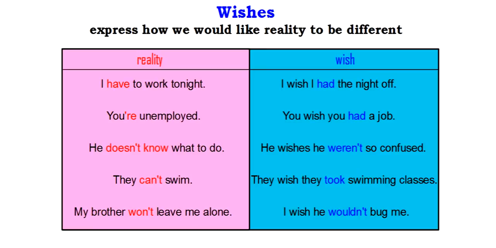And you can see in these other examples, we could switch the verb entirely, like in the second example. You are becomes you wish you had a job. Again, it's an idea that's contrary to the reality. It doesn't have to be exactly opposite of the verb. And you can see some more examples of that here.